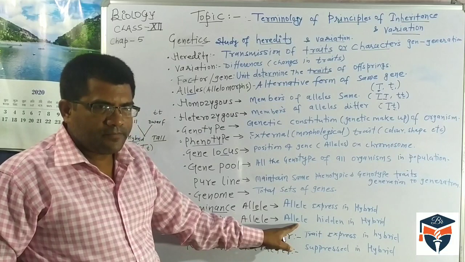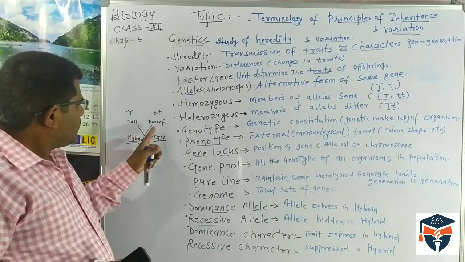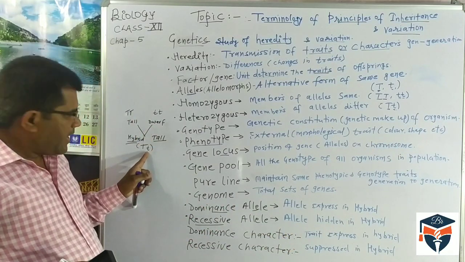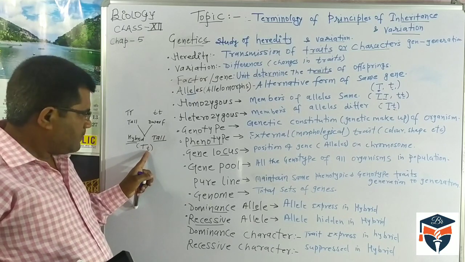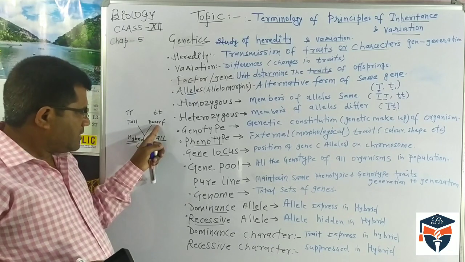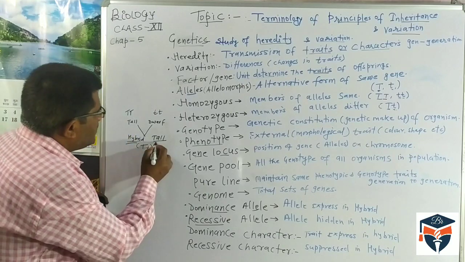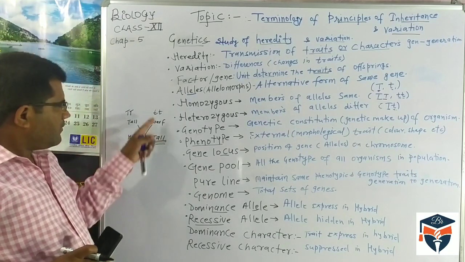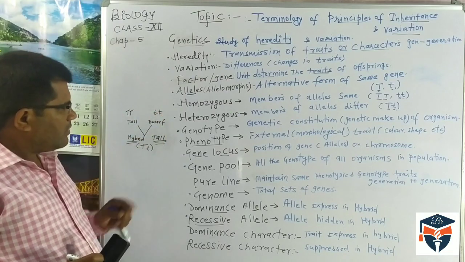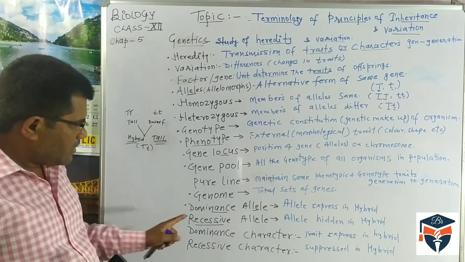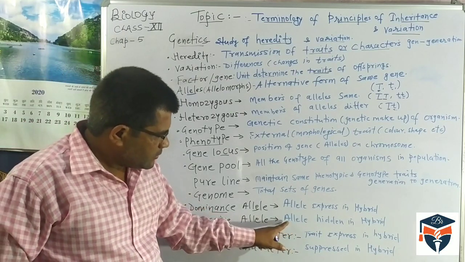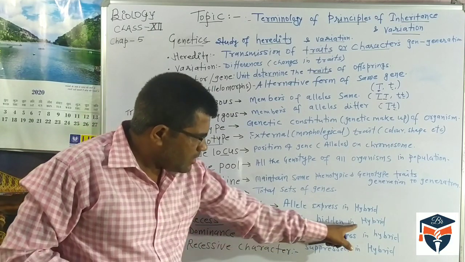the recessive allele. You have to see that small t is present in the hybrid, but it does not express. It does not show the dwarf characteristic. Only the tall characteristic appears in the hybrid. The plant is tall. It means the small t allele is not expressed, so it is hidden in the hybrid.